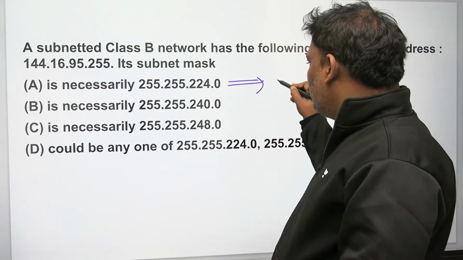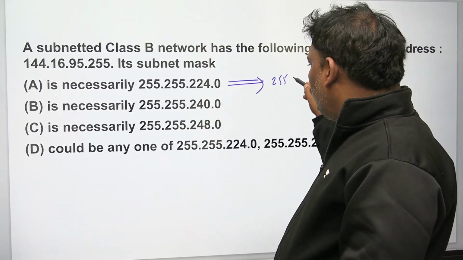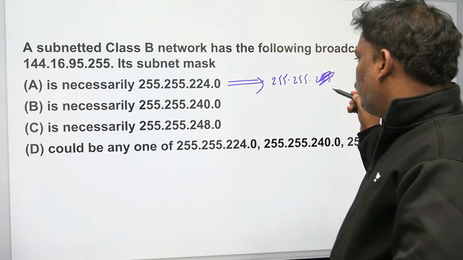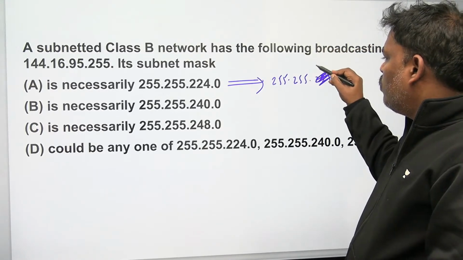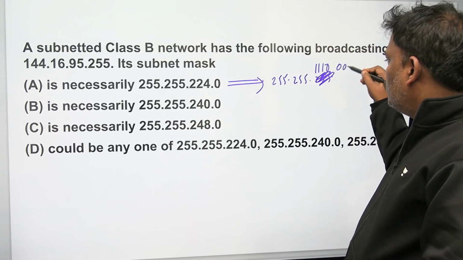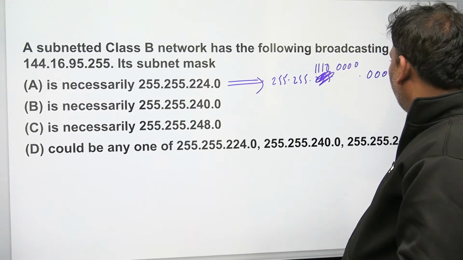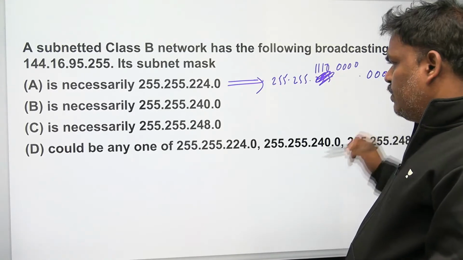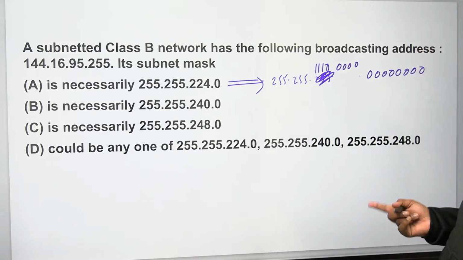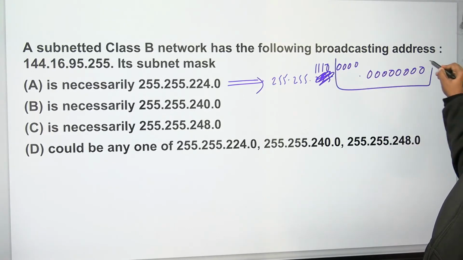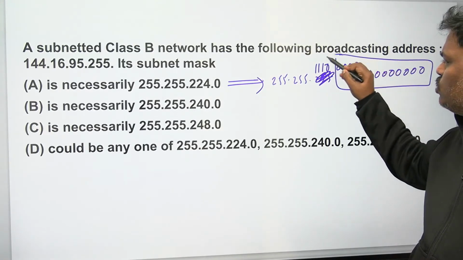224, I think 3 bits. Let me write now: 255, sorry, the last one is 224. 224 means 111 followed by all zeros. Now see, everyone, if we follow option A, the host part is all these.